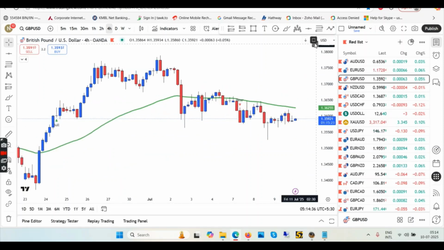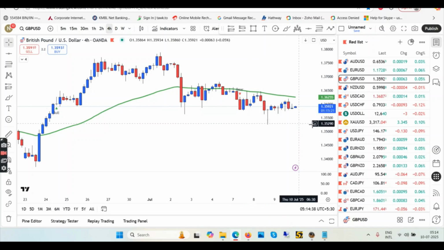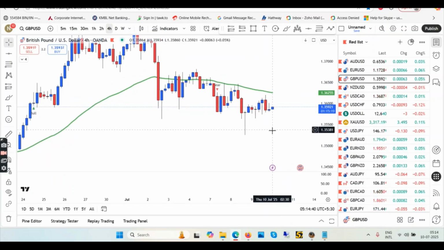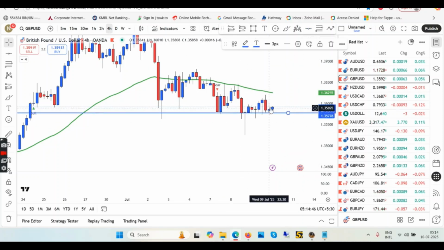In the 4 hour we are down. We are below the EMA, so looks like to me it's a trend reversal. Looks like to me, because this low is not broken by this candle. It's quite clearly visible here to my eye. Put the line here. You see this red candle did not break the previous low. This can act as a double bottom as well, or simply the new trend. So we need to go up.